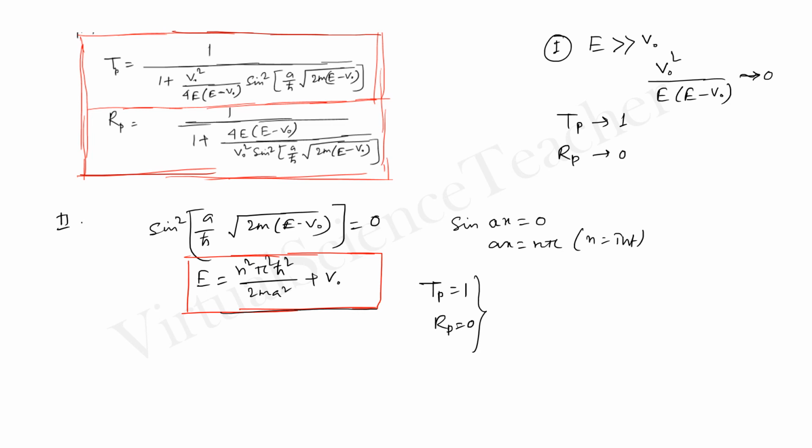Now we can observe that the maxima of transmission probability is similar to the eigenvalue of energy for a one dimensional infinite potential well, because the energy of an infinite potential well is n square pi square h bar square by 2m a square, where v0 is 0. This effect was experimentally observed, and this effect is known as the Ramsauer Townsend effect.